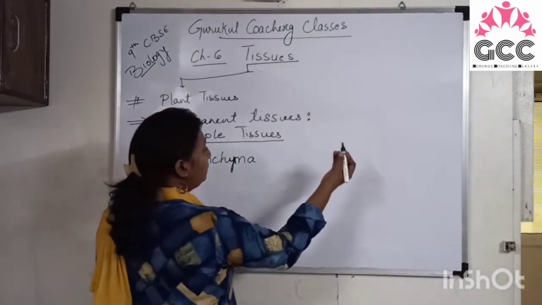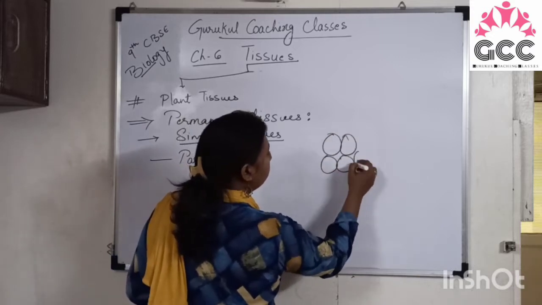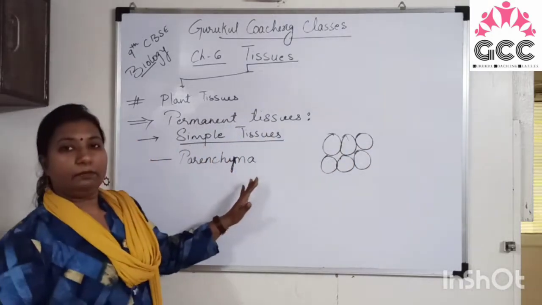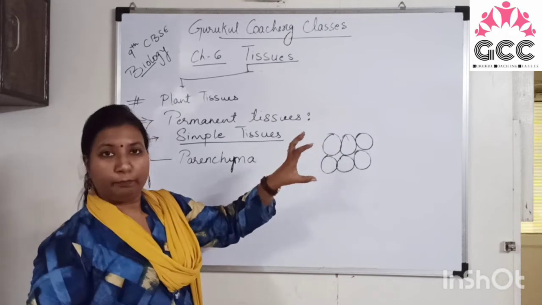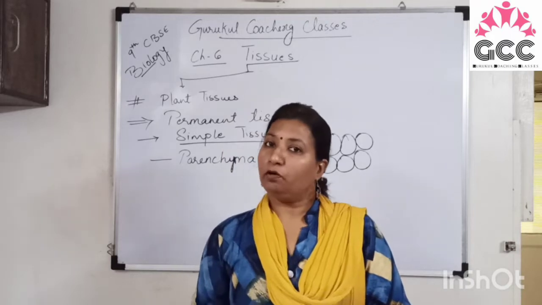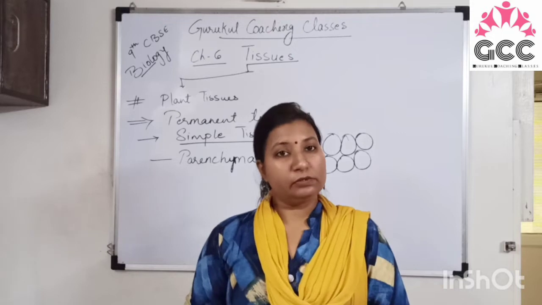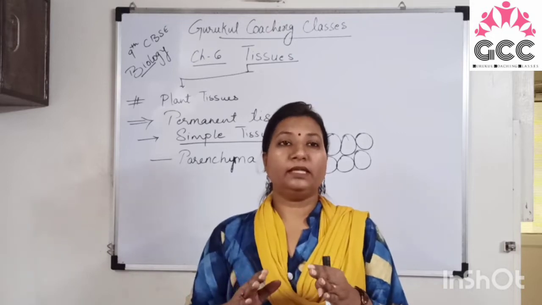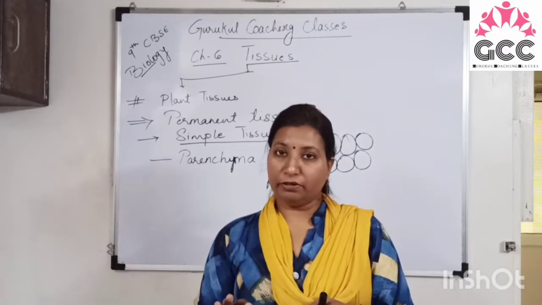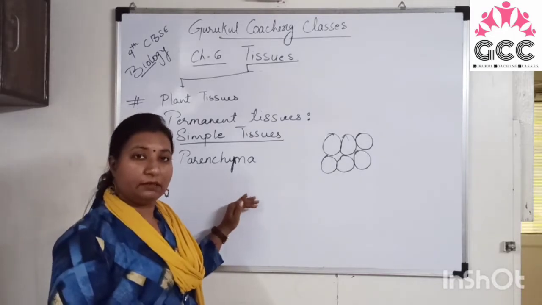So we will see that this is the structure of the parenchyma. So parenchyma is a group of parenchymatous cells. Their cell wall is made up of cellulose. They have dense cytoplasm. Vacuoles are absent in them. They are forming the base of a plant. They are present everywhere in the plant. Intercellular space is generally absent in them.